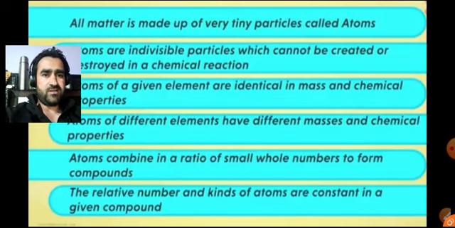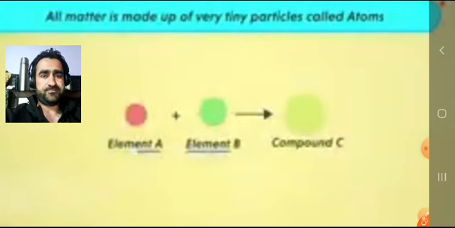Atoms of different elements have different masses and chemical properties. Atoms combine in a ratio of small whole numbers to form compounds. The relative number and kinds of atoms are constant in a given compound. Let us discuss all the postulates one by one.